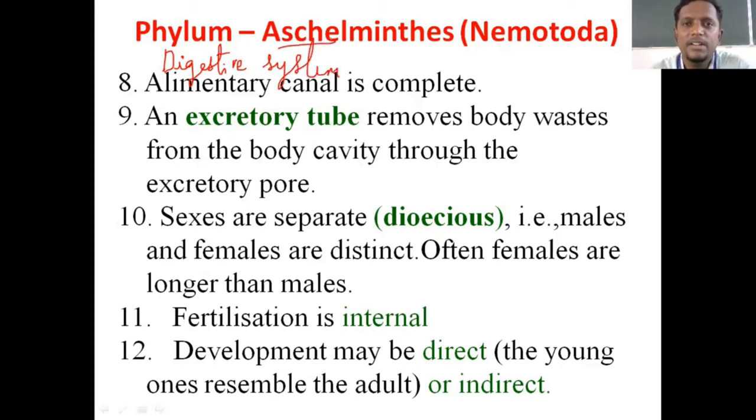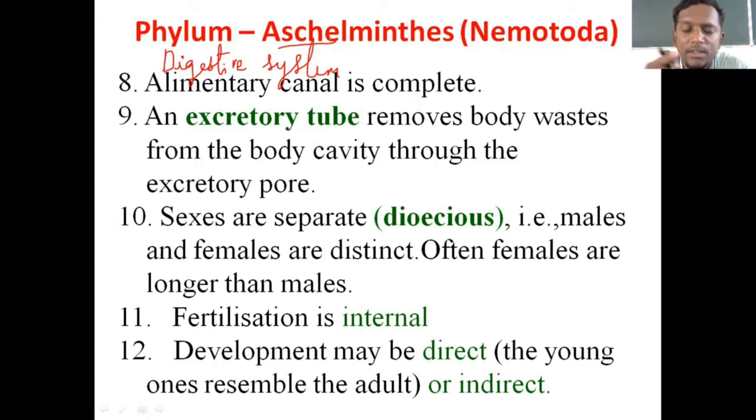Digestive system is complete. That means the alimentary canal, the tube that runs from mouth to anus, is complete. So there is a mouth and there is an anus for the excretion. This gives us a hint that the digestive system is getting formed. That's why we studied the organ system level of body organization.